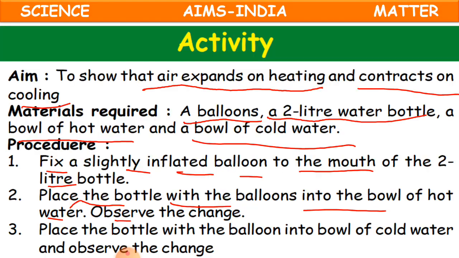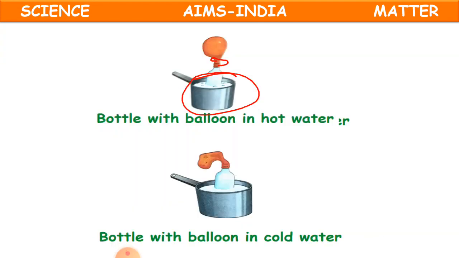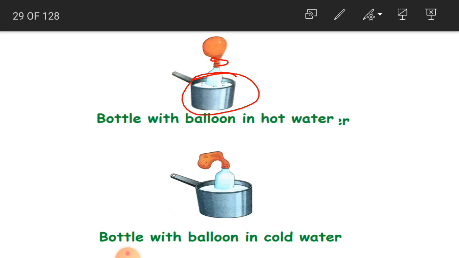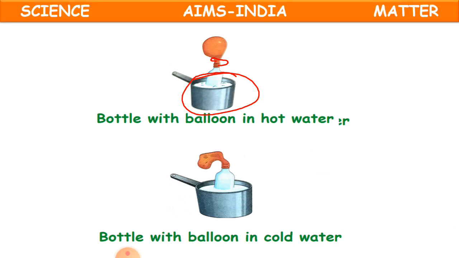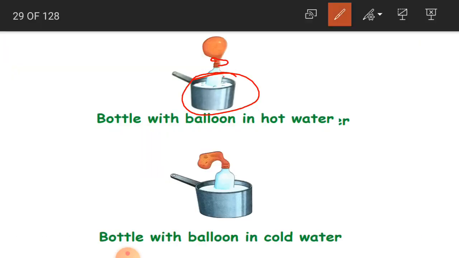Now what is going to happen? Because we have kept it in the hot water, the air inside the bottle is going to heat up, because it is hot water. And as it is heated, it is going to move very fast.